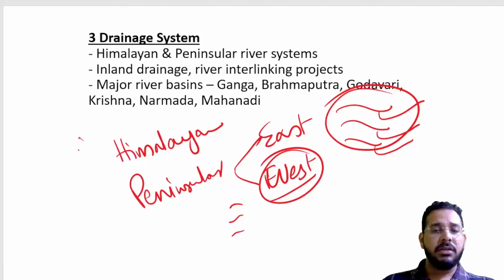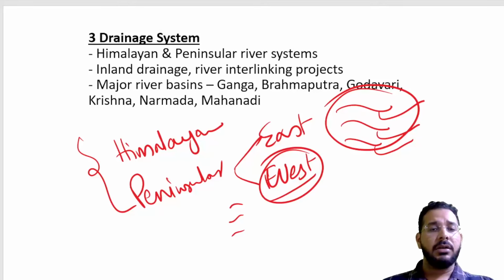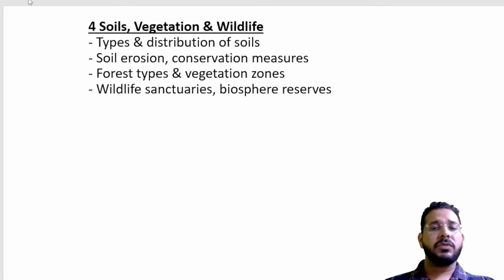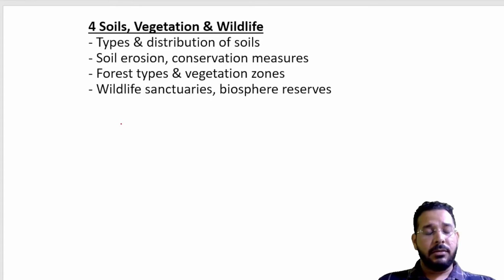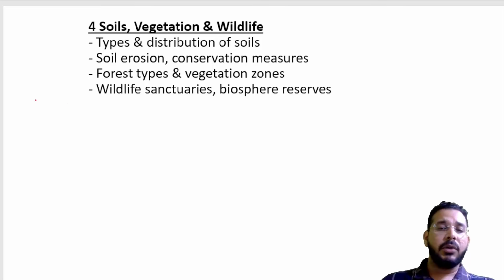You will study these rivers, their tributaries, important locations on them. So all these rivers you will study in the drainage system. Then in case of soil, we will study red soil, black soil, alluvial soil. We will study loamy soil, silty soil, sandy loam. So all these types of soils and different types of vegetation, wildlife in India, wildlife and biosphere you can study